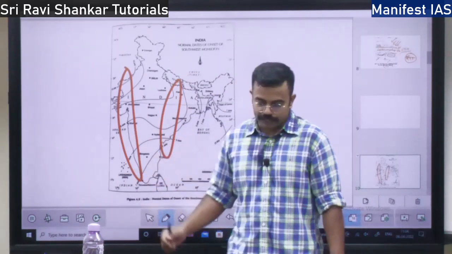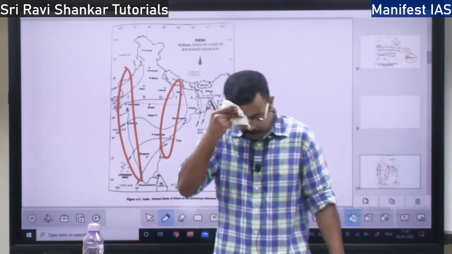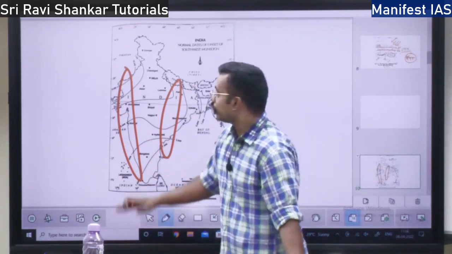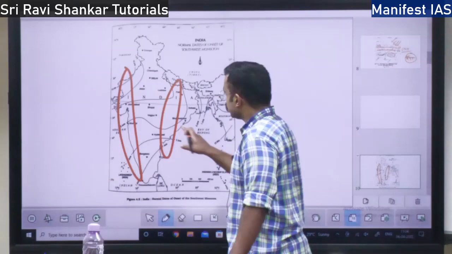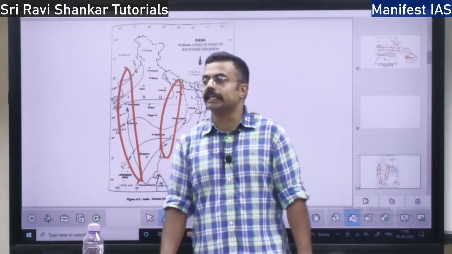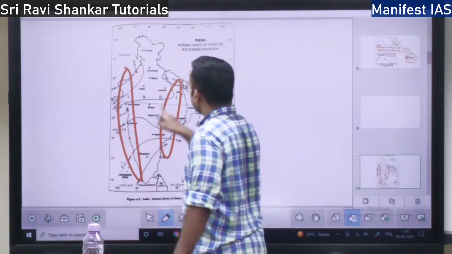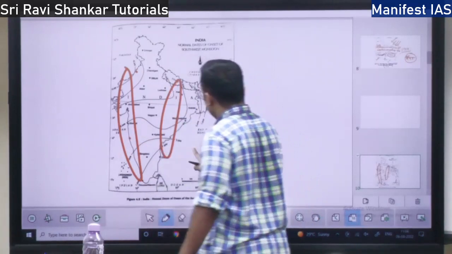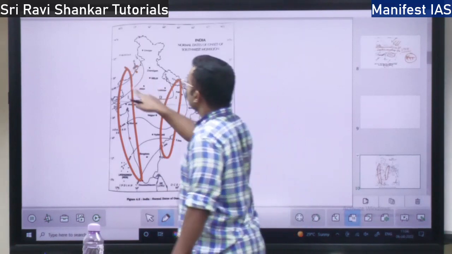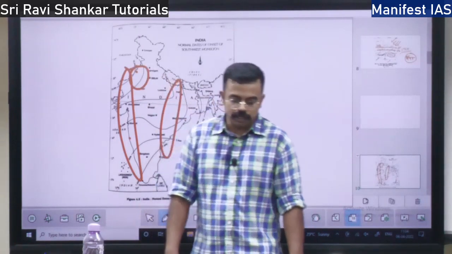From the west to east the rainfall decreases, and also from the southeast region to the northwest region the rainfall decreases. Here the rainfall is high, here it is low.